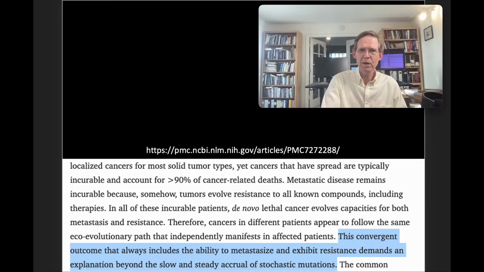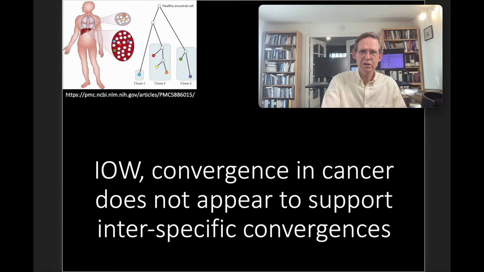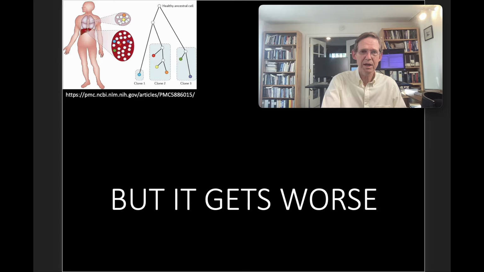The random mutation model, the evolutionary model that this just happens by chance, it isn't cutting it. The convergence is too striking in the cancer examples. It demands an explanation beyond the slow and steady accrual of mutations. In other words, convergence in cancer does not appear to support interspecific convergences as Swamidass claims.